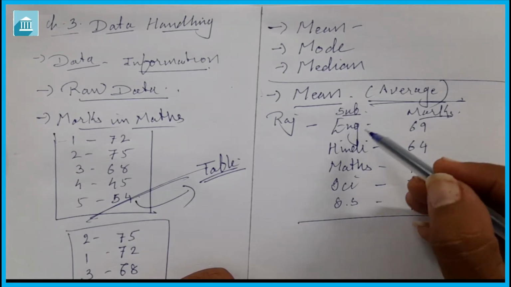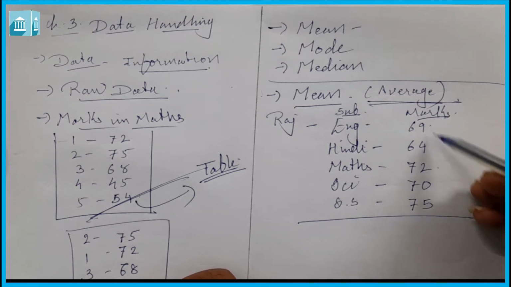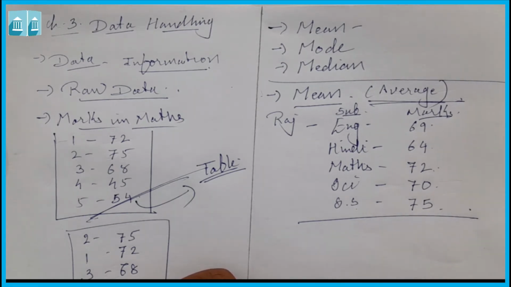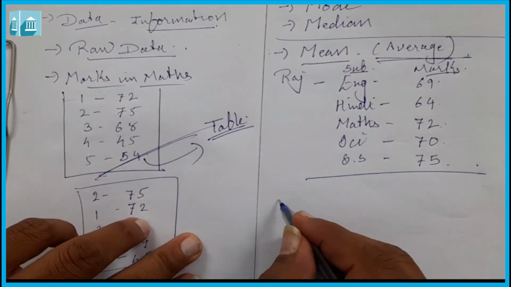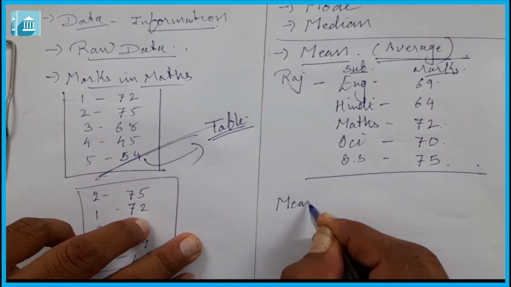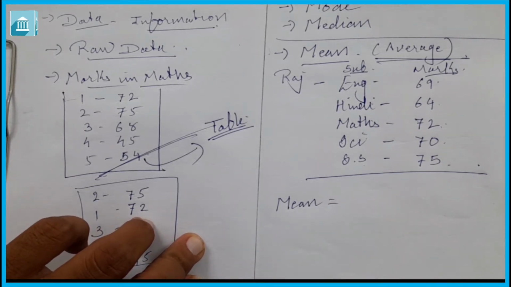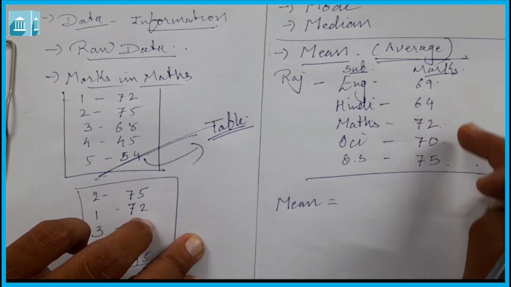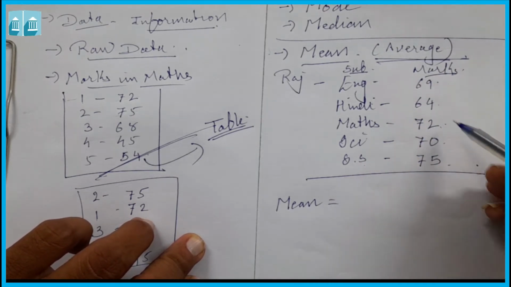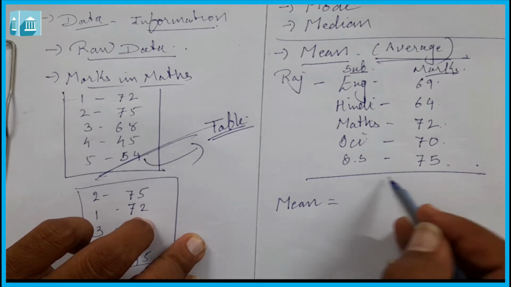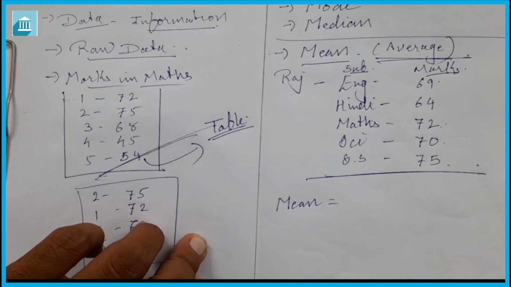Now, 1, 2, 3, 4 and 5, the total number of subjects is 5, and these are the marks he got in this. Okay, so if we want to find out the mean, or we can say the average of these marks, the formula to find the mean is total marks over total number of subjects. Okay, so first, let us see how to find out the mean.